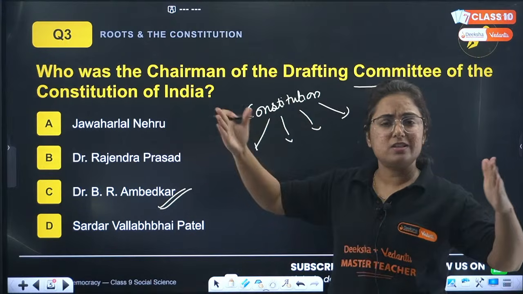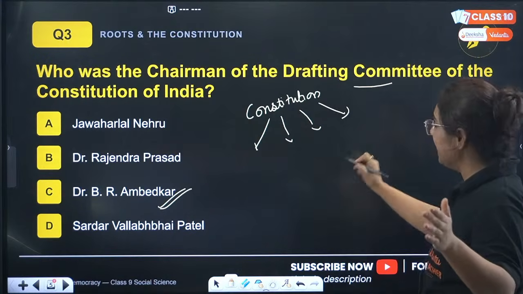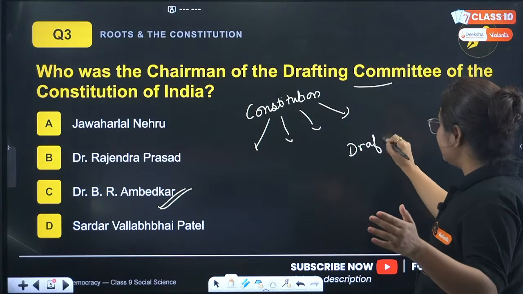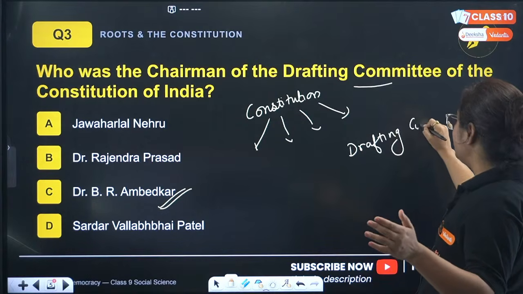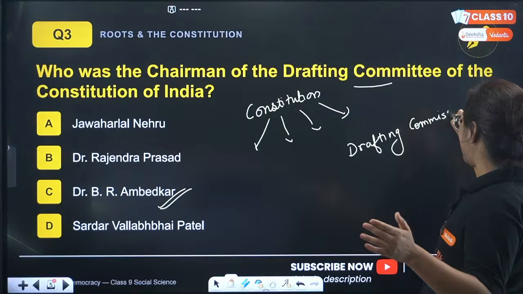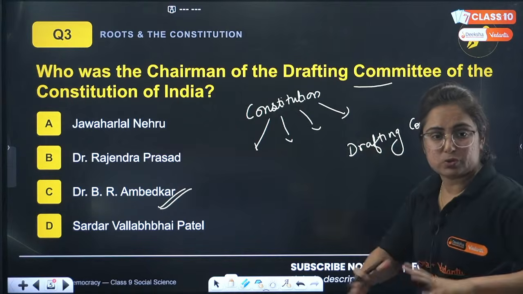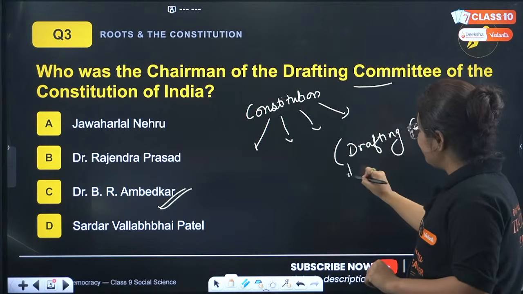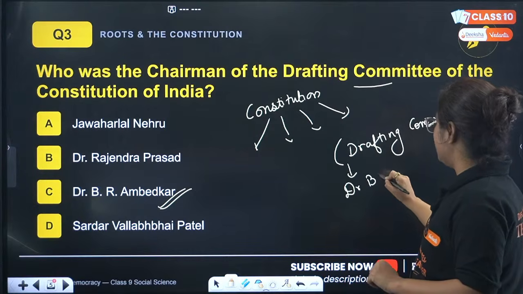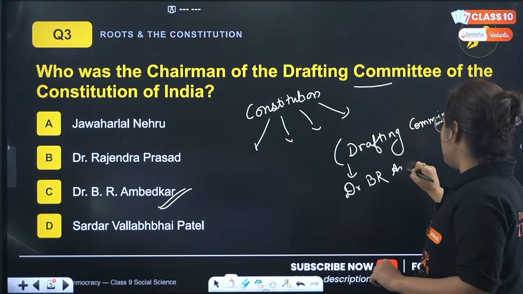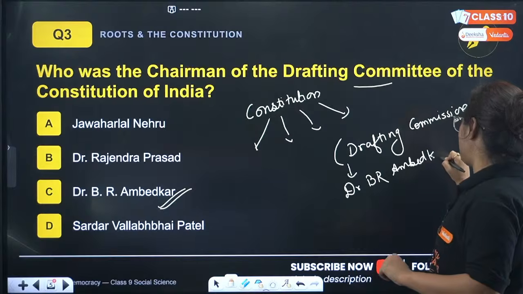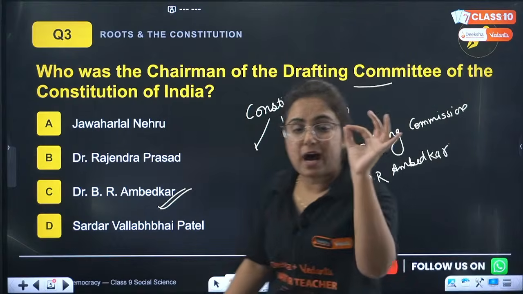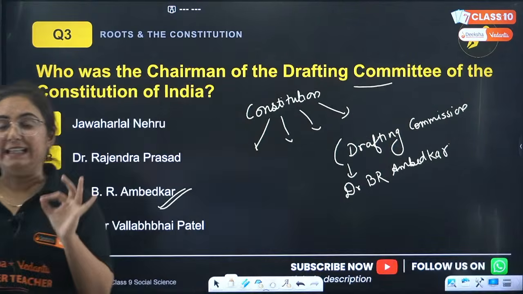One among them was the drafting commission. You know what is drafting? To prepare the final draft of the constitution. Who was made the chairman of this committee? The chairman of the drafting committee was B.R. Ambedkar, and hence he is popularly known as the father of the Indian constitution.